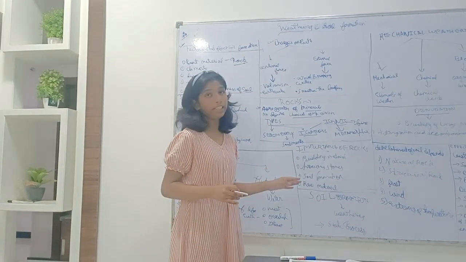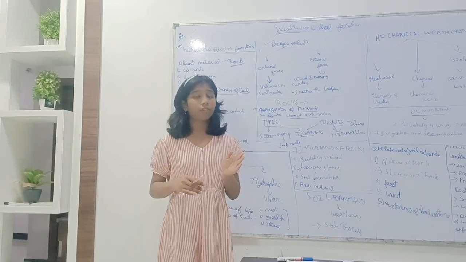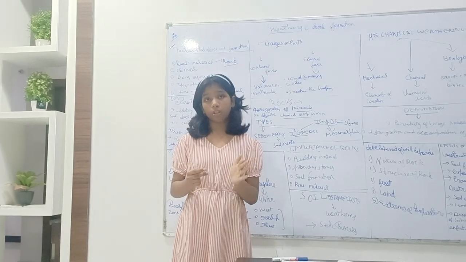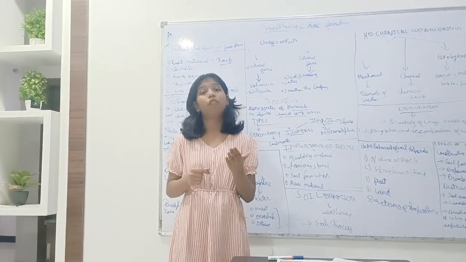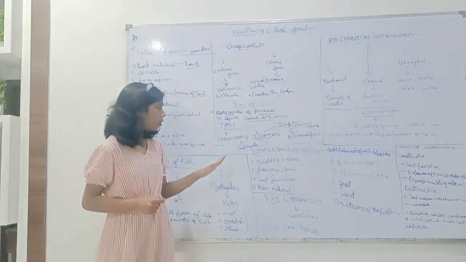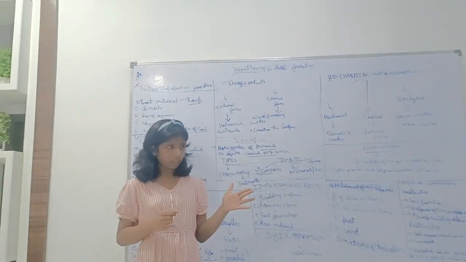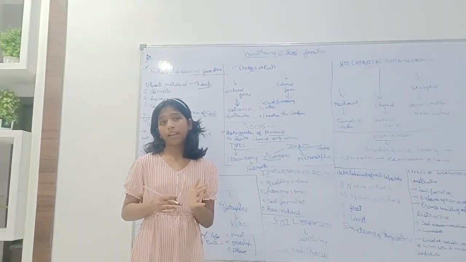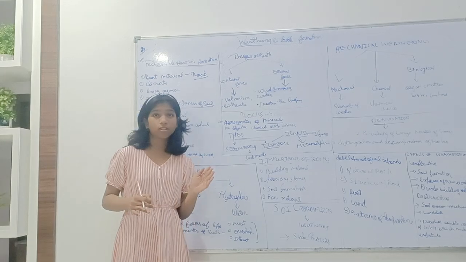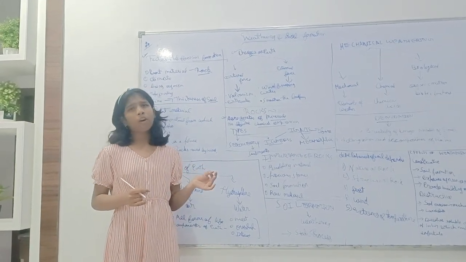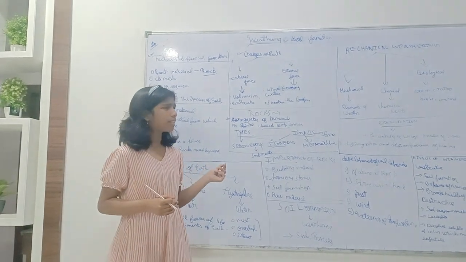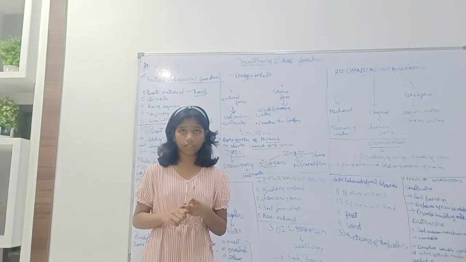Then second is igneous rocks. The word igneous means fire. Igneous rocks are formed by solidification of molten magma that comes from the volcanoes. When the molten magma is solidified inside the earth or on the surface of the earth, igneous rocks are formed. According to their formation, igneous rocks are of two types. First is intrusive, second one is extrusive.